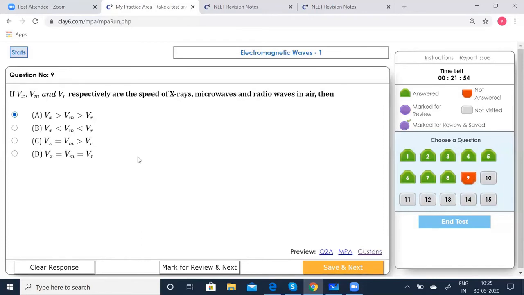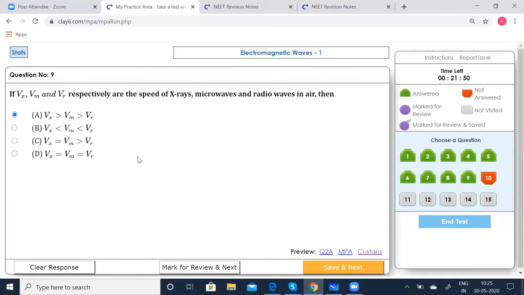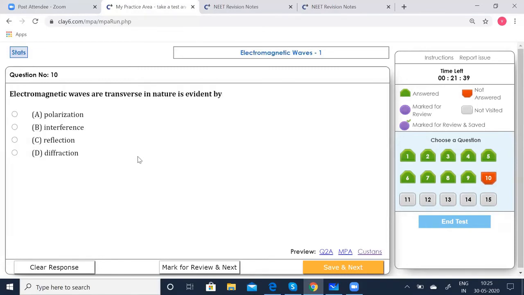Let us see. One second. So he says the speed, right? Yeah, speed. So energy and speed, velocity are going to be directly related through half mv squared, right? So it is going to be directly proportional. So obviously that should be correct. Yeah. Now coming to the 10th one.